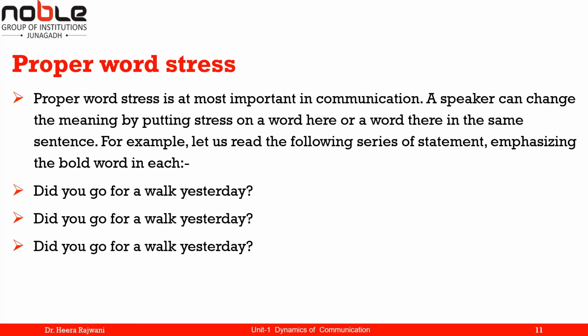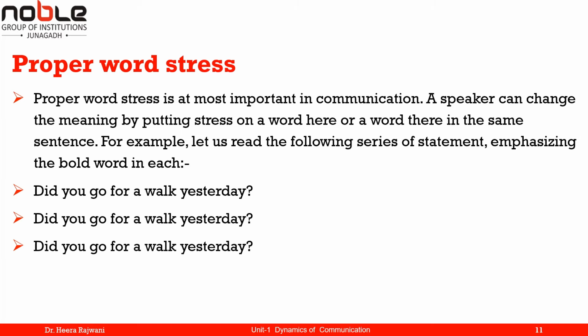In these three sentences, three questions, the stress is on a different word, and on the basis of stress, we are able to understand the meaning. In the last question, we are able to convey the meaning that not today but yesterday. In the second, we understand that it is the activity of going for a walk, right?